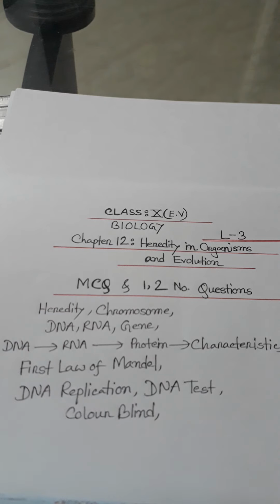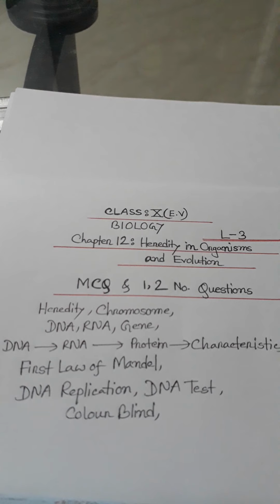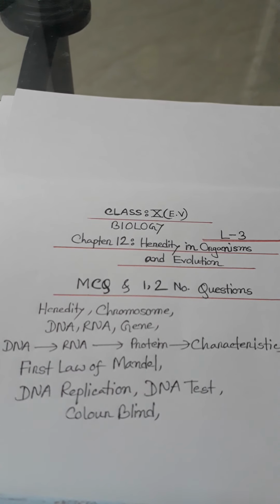Then what are hereditary materials? Hereditary materials are chromosome, gene, DNA and RNA. There are 4 hereditary materials. What is the main hereditary material? The main hereditary material is the chromosome.